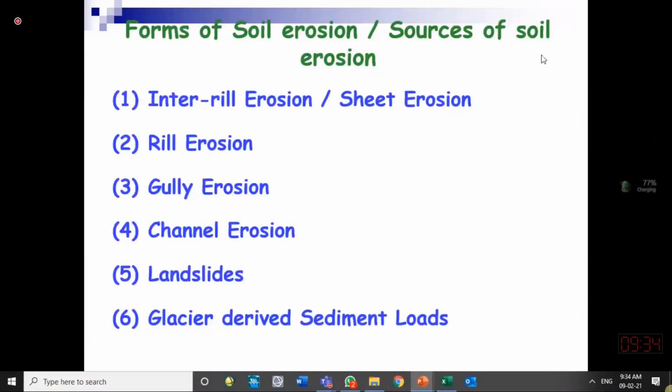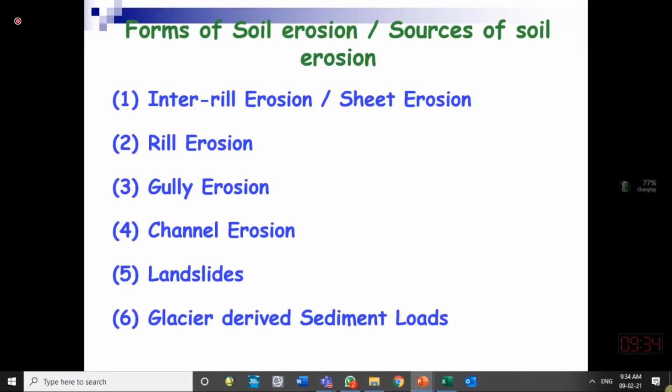Forms of soil erosion, the sources of soil erosion: inter-rill erosion, sheet erosion. What is a rill? A rill is a very small, tiny channel formed in the catchment area. Bring to your mind a plain area. When rainfall occurs, initially sheet flow occurs.